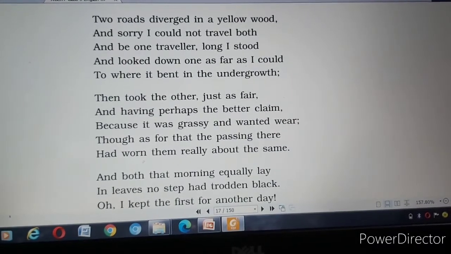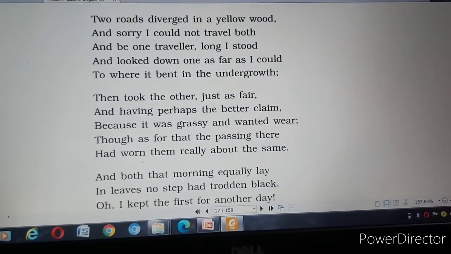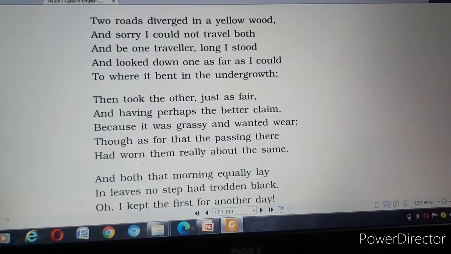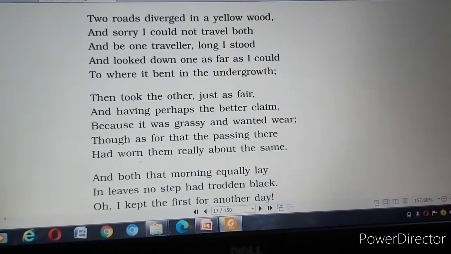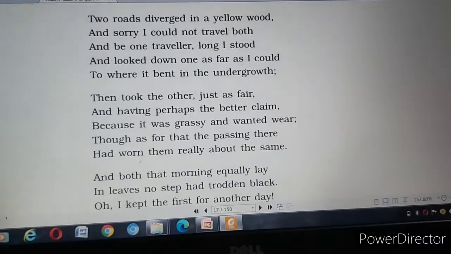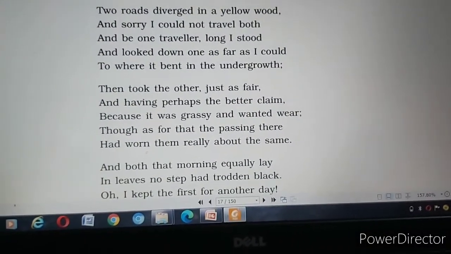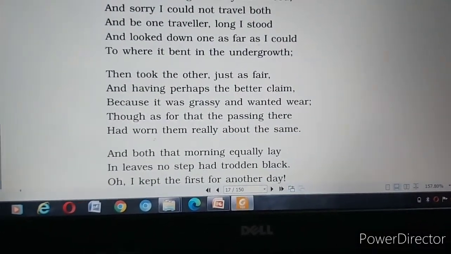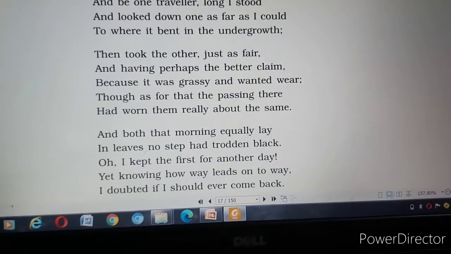only trees are there. The road is not there on one side. When he looked at one side, only plants and trees are there. Okay, the road is very small. Okay, next,